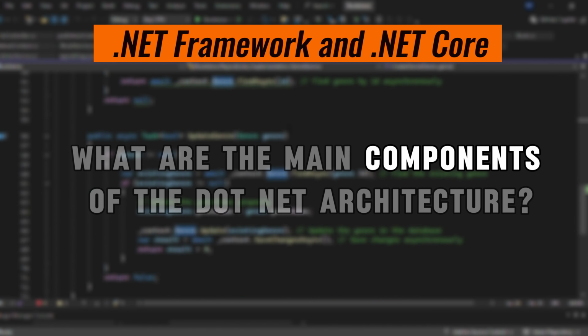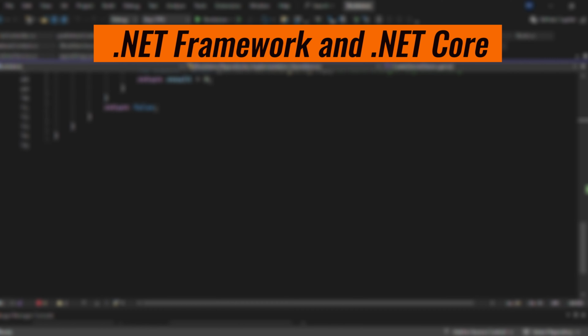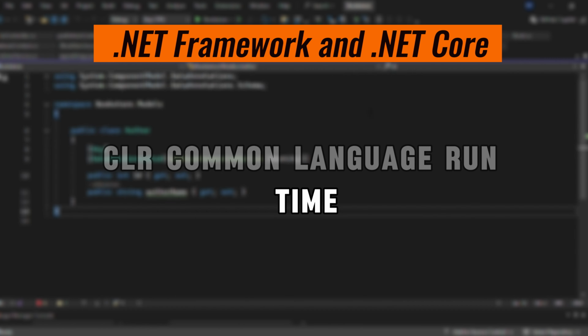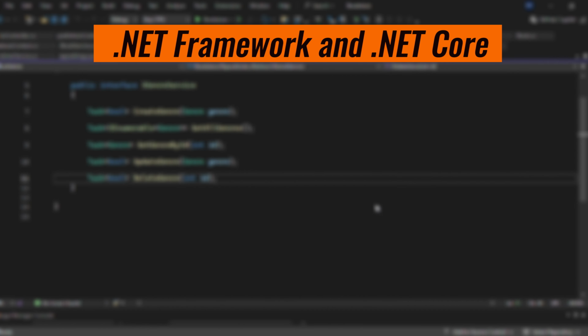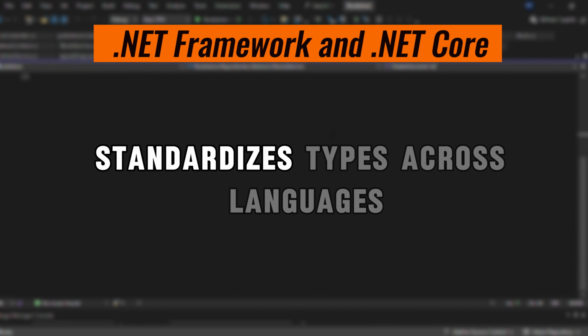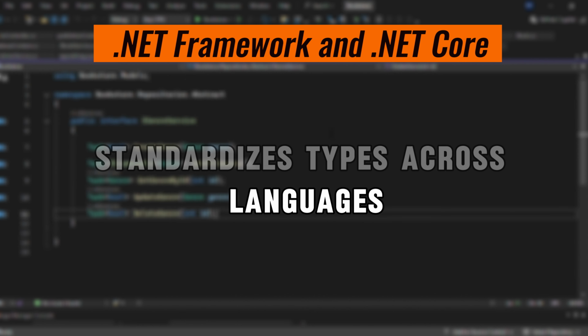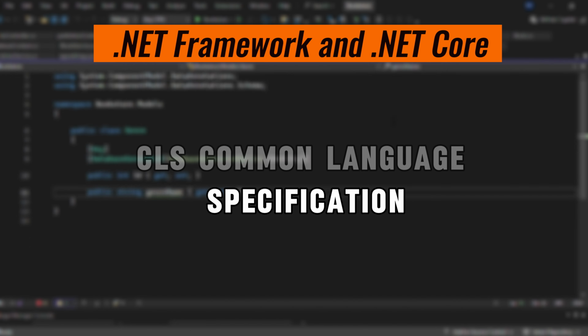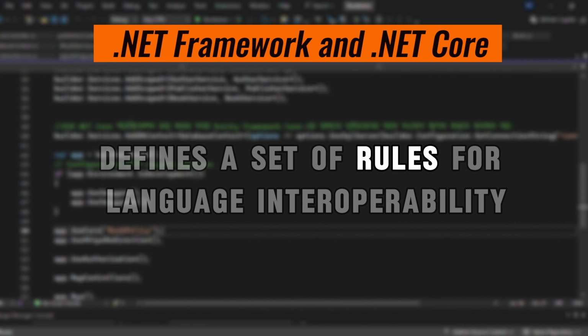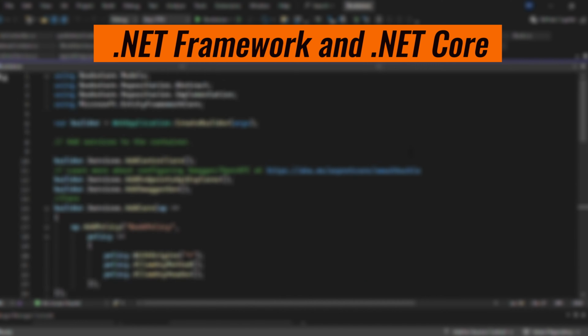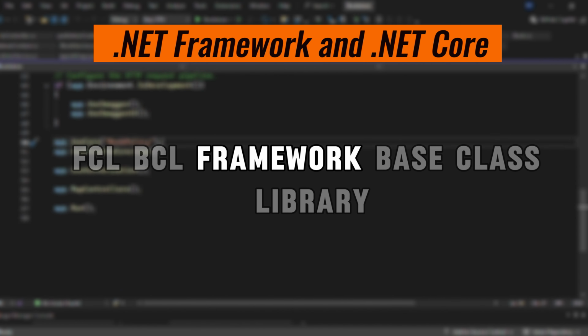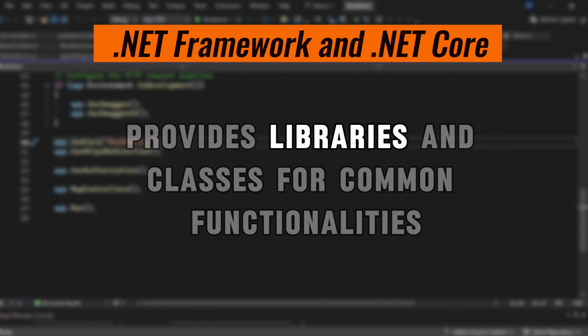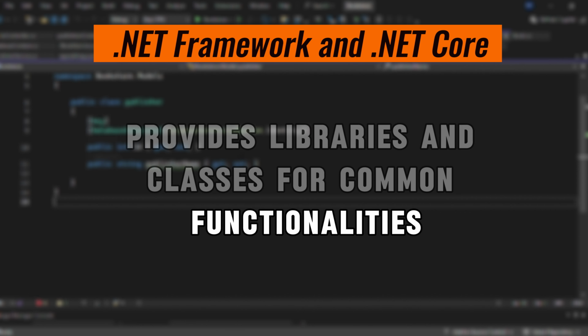What are the main components of the .NET architecture? CLR, Common Language Runtime, manages code execution. CTS, Common Type System, standardizes types across languages. CLS, Common Language Specification, defines a set of rules for language interoperability. FCL/BCL, Framework Class Library and Base Class Library, provides libraries and classes for common functionalities.